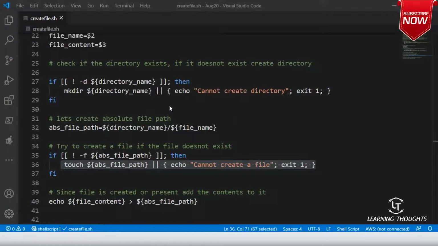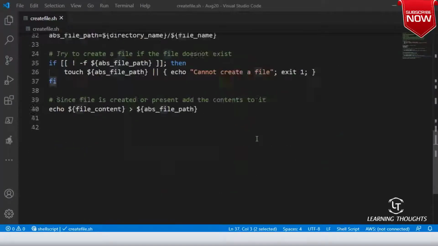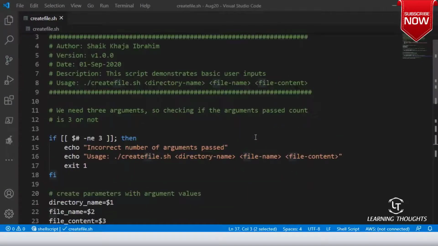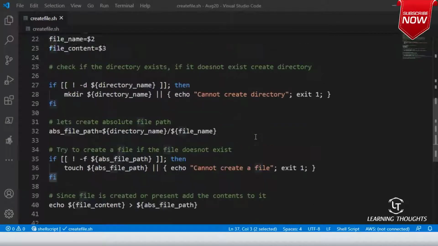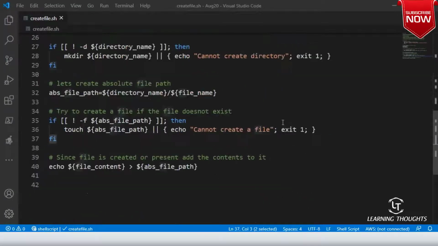Fine. Why do we use fi? Because it is syntax. I write if and I write fi because that is how shell has told me to do it. Arshia, am I clear on that? That is a syntactical element, and you have to follow it. If you look at the number of lines, we have written approximately 40 lines of script, but this is a very simple script. Earlier we used to directly write the commands. Now is our script looking a little bit decent? Yes. Now you can execute this script.